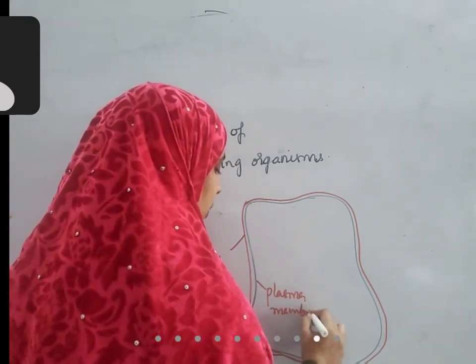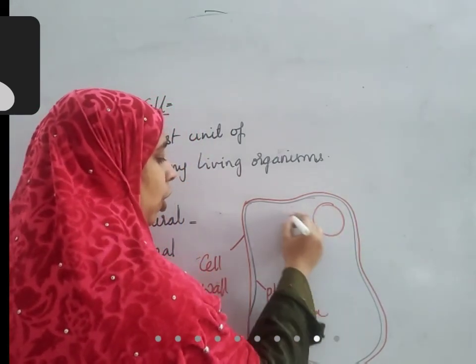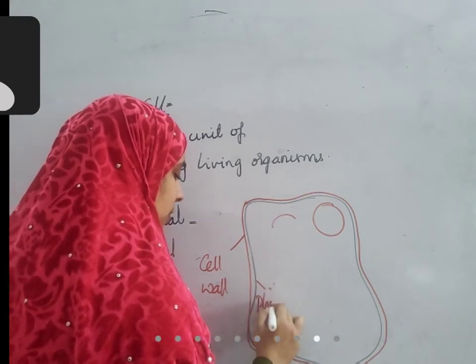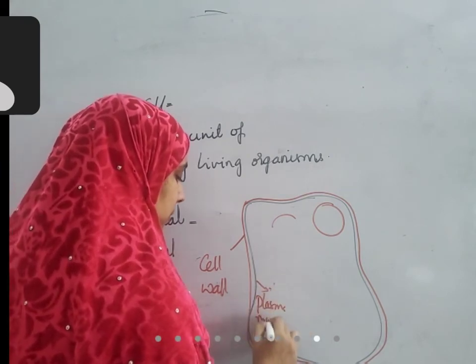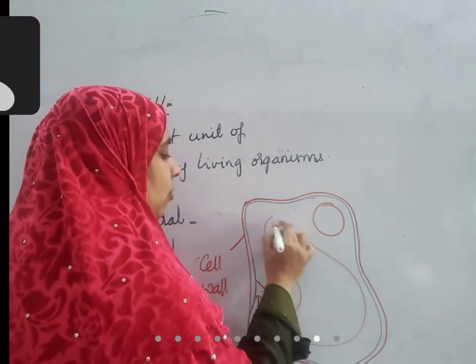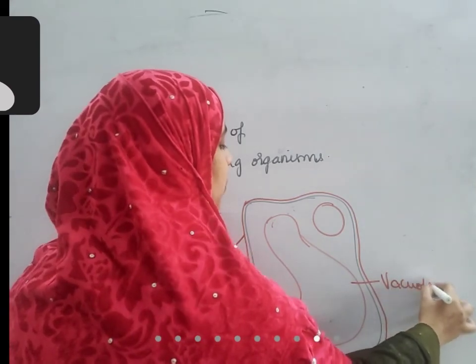In this type of cell, the nucleus will not be at the center; it will be in the corner. There will be a very big organelle called the vacuole. What about other organelles?